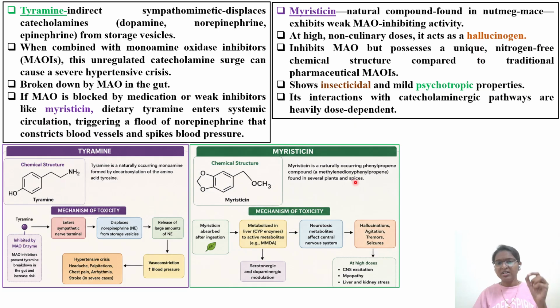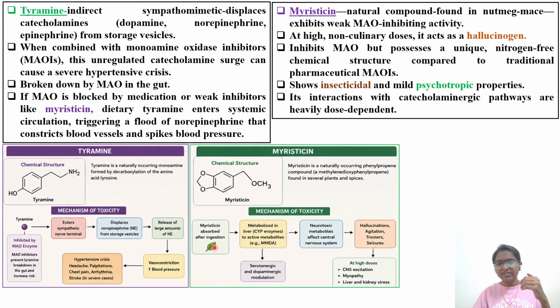Similarly, in the case of myristicin, myristicin is a naturally occurring phenylpropene compound, a methylenedioxyphenyl propene found in several plants and spices. As I told you, it is there in anise, dill, and nutmeg, mace. Next slide, we'll see the examples.